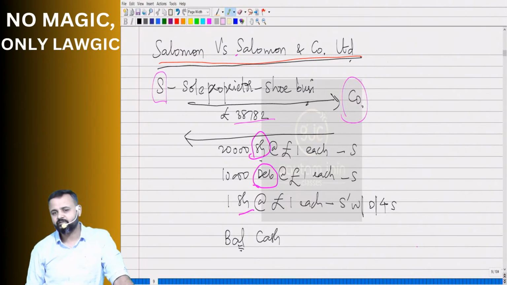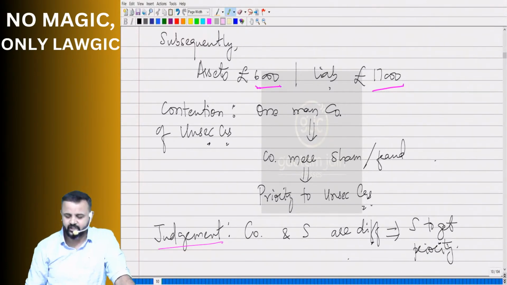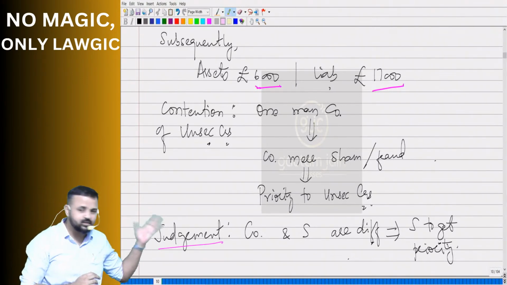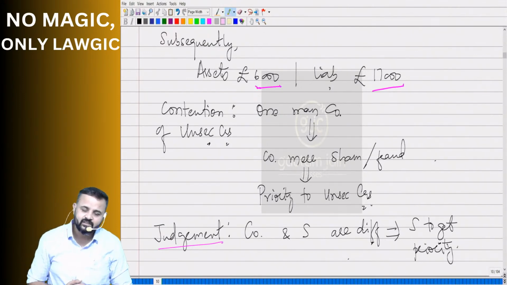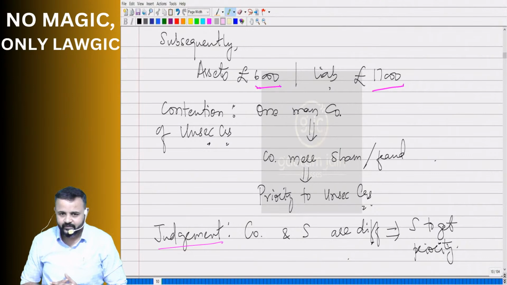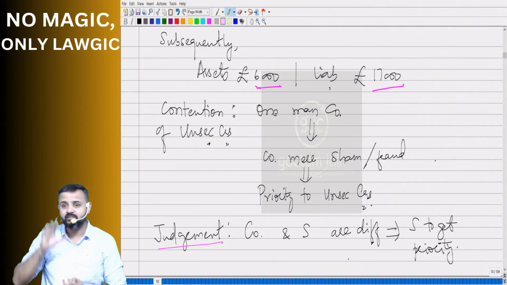Now what happened after some time? Things didn't go well. So subsequently, the value of the assets turned out to be 6,000 pounds, and the value of liabilities was 17,000 pounds. How much are the liabilities now? 17,000 pounds, whereas assets are only 6,000 pounds. This happened after a few days, not immediately. That is why I have written subsequently. So liabilities are far more than assets.